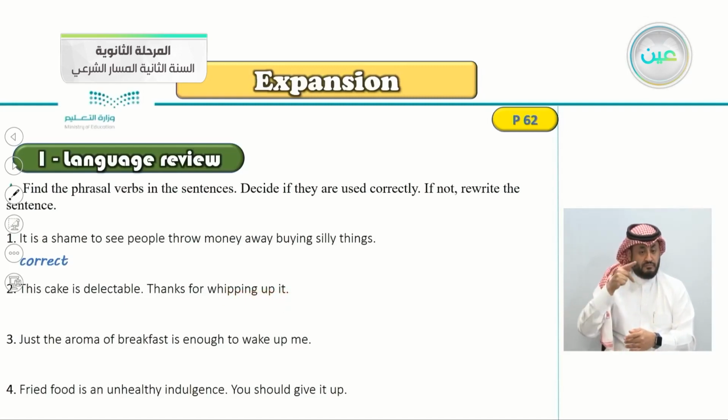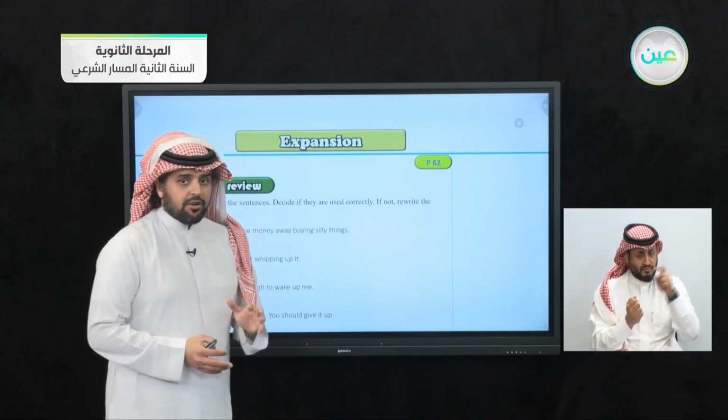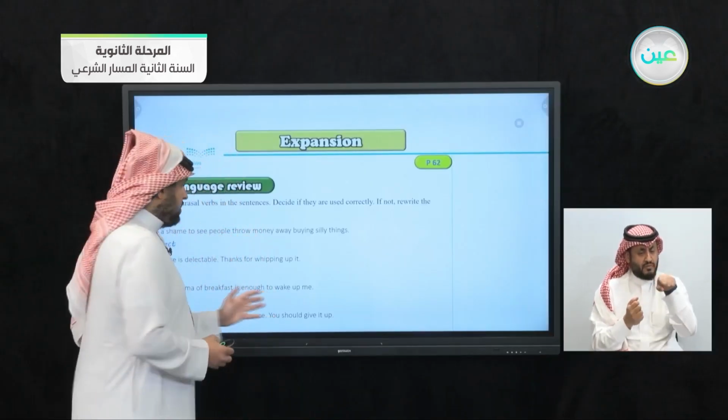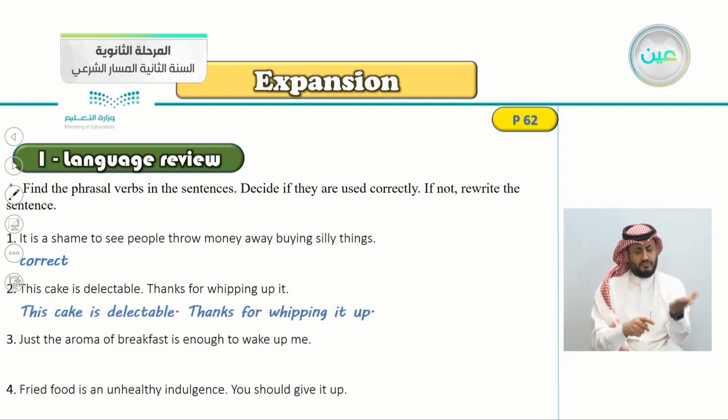So we have a three-word phrasal verb. Is it correct or not? Yes, it's incorrect, and the correct way to write it is: thanks for whipping it up. We put the pronoun in the middle. This cake is delectable. Thanks for whipping it up.